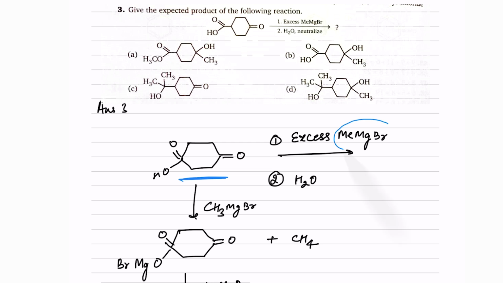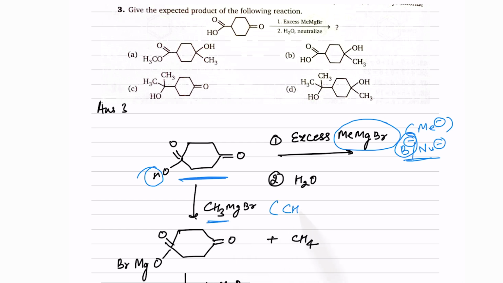First of all, understand methyl magnesium bromide is going to generate Me-, which can act as a base as well as a nucleophile. So first of all, it will figure out if there is any acidic hydrogen present, then this species will act like a base. Yes, we have an acidic hydrogen on the carboxylic acid, so that will go along with CH3-.